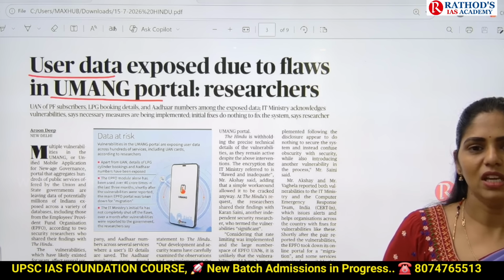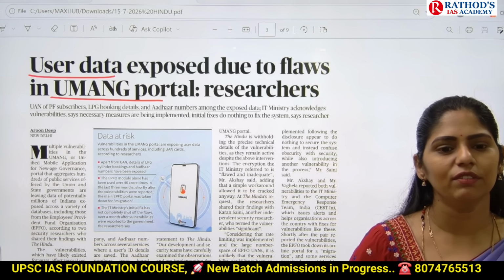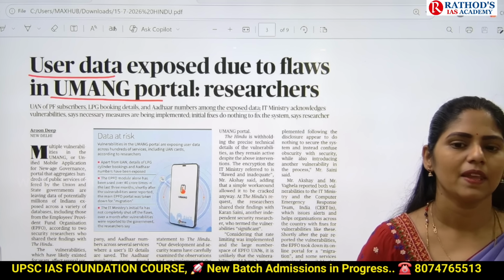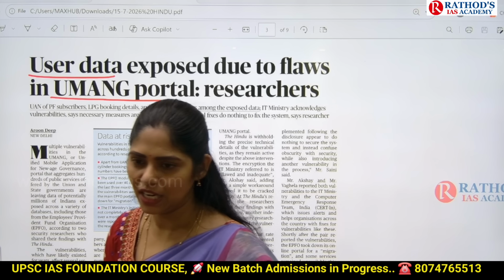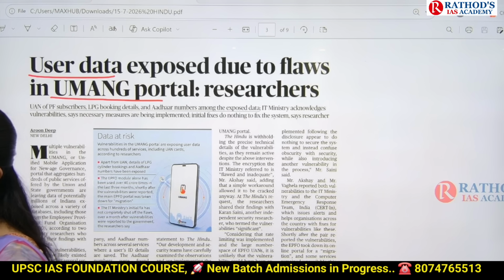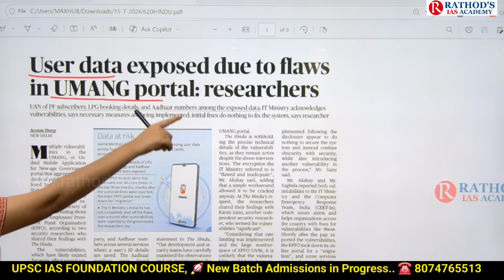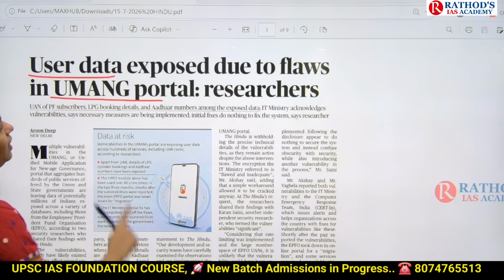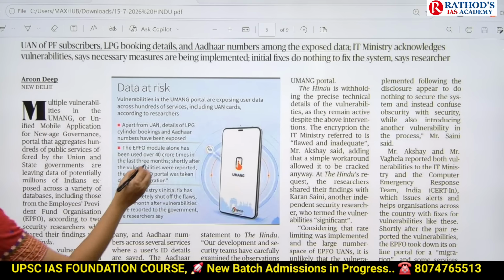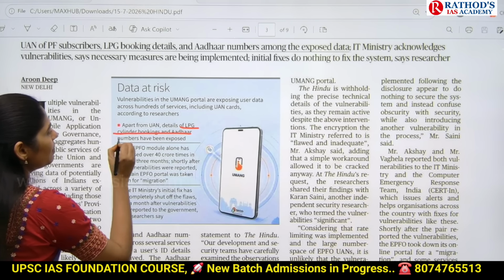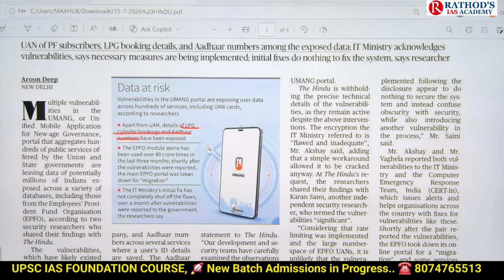So what is happening here is, whenever we are giving our data, the major problem is privacy. There may be a leak of our data. The same thing happened in this Umang portal. Because of some problem, the data had been exposed. The data exposed here was LPG cylinder bookings data and Aadhaar numbers.